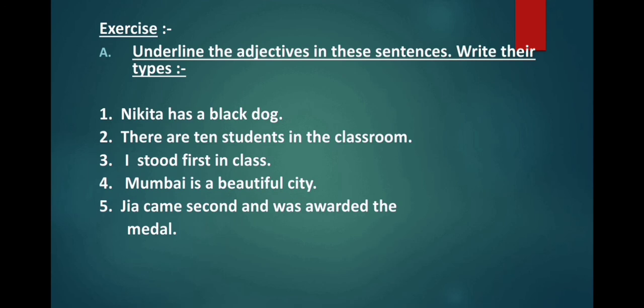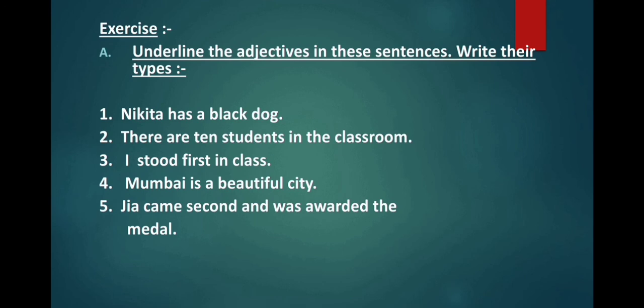Underline the adjectives in these sentences. Write their types. Nikita has a black dog. So here dog is a noun and the color of the dog is black. So black is describing the noun. So black is an adjective. And what kind of adjective is it? It is an adjective of quality. Let's see the second one. There are 10 students in the classroom. So in this sentence, 10 is an adjective of number because it is answering the question how many.